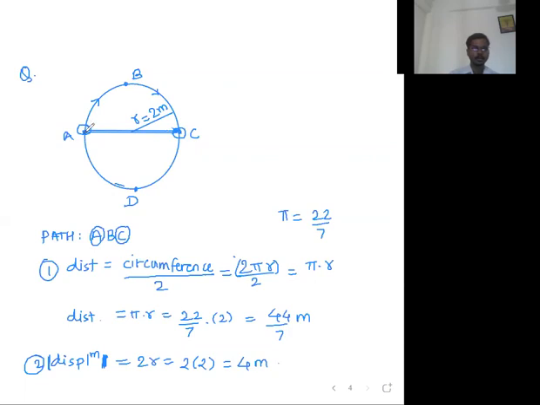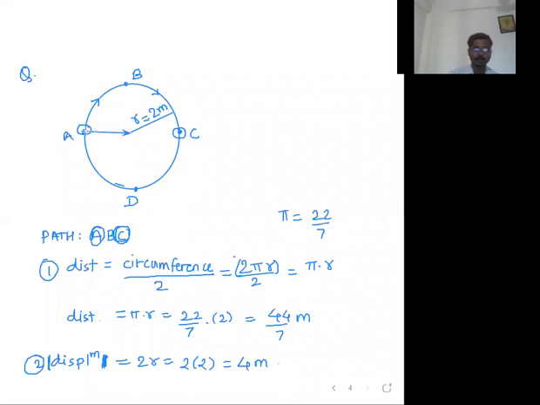बघ बाळ काय केलं यार यांना आपण? A is the first point, C is the last point. For displacement we have to check only the initial point and the final point. Initial point is A, final point is C. So we have to draw the shortest path.